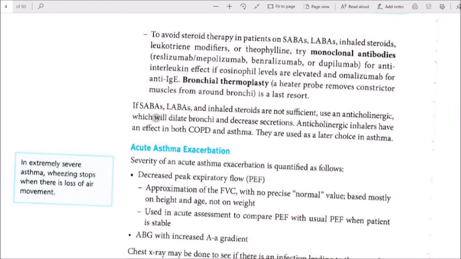If short-acting beta agonists, long-acting beta agonists, and inhaled steroids are not effective, use an anticholinergic, which will dilate bronchi and decrease secretions. Anticholinergic inhalers have an effect in both COPD and asthma. They are used as a later choice in asthma.